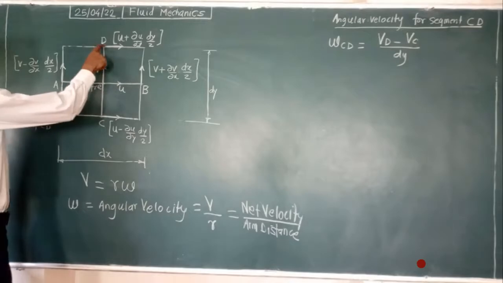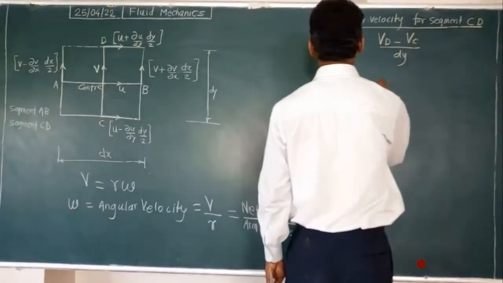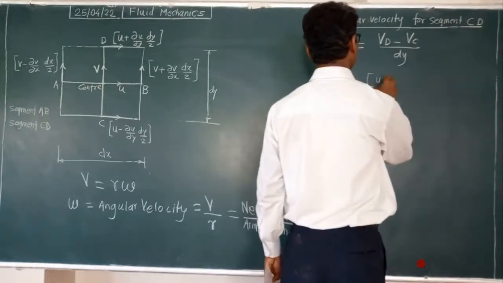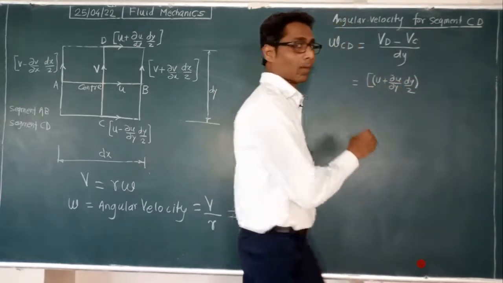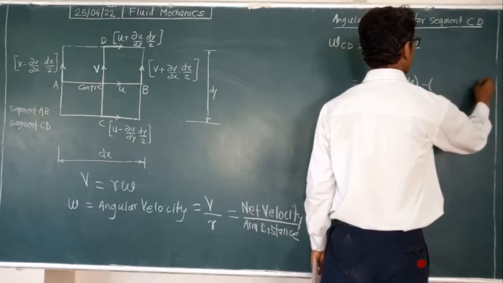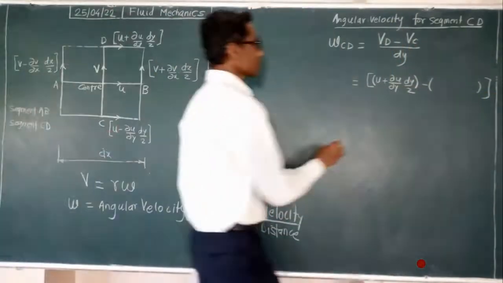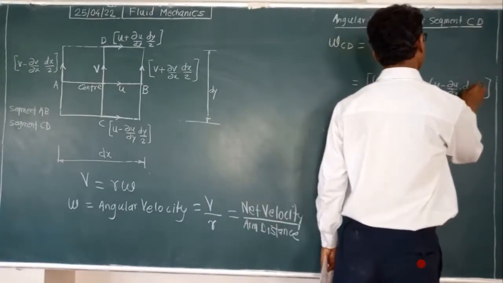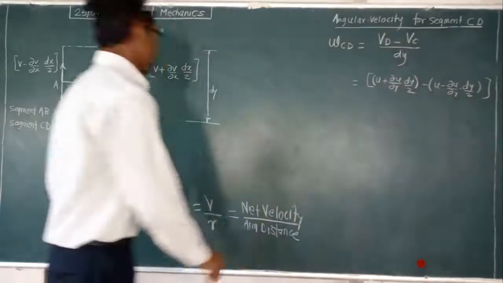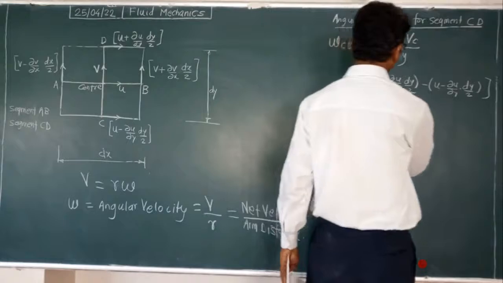Put the value of velocity at point D, which is written here. So we can write u plus delta u by delta y into dy by 2 in a bracket, minus the expression for velocity at point C in this bracket, u minus delta u by delta y into dy by 2, divided by dy.